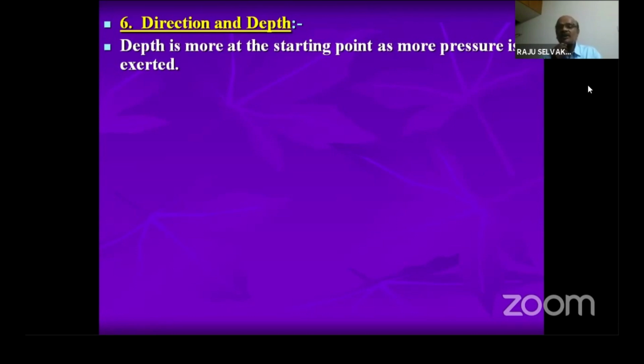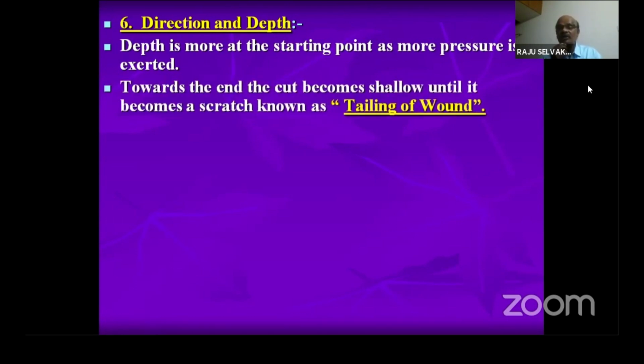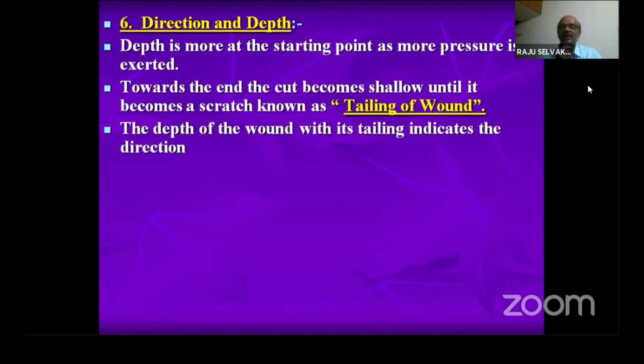So it corresponds to the size of the blood vessel. If larger, big vessels are cut, a person may bleed and die in a few minutes. If smaller vessels are cut, he may survive for a longer time. So regarding the direction and depth of an incised wound, depth is more at the starting point as more pressure is exerted. So usually in the beginning, while the person starts to cut, the depth is more. Then he withdraws the weapon, so it comes superficially. Towards the end, the cut becomes shallow until it becomes a scratch, known as tailing of the wound.